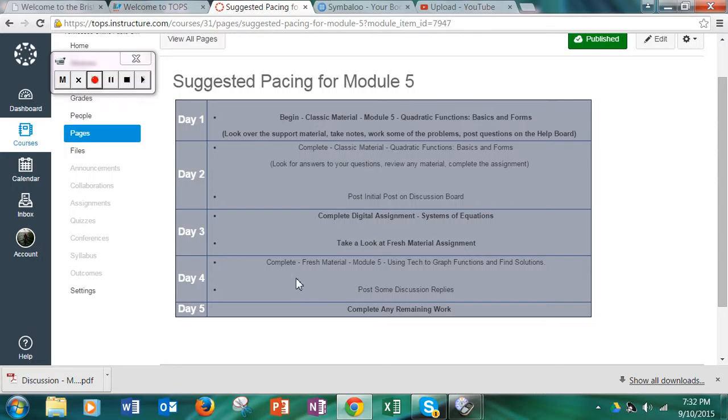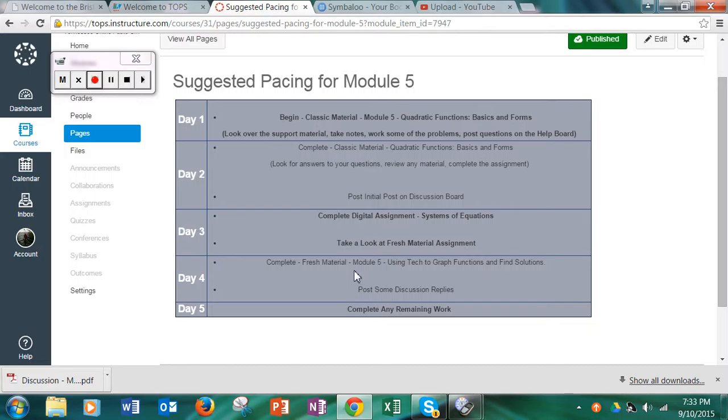And then day 4, your fresh material. That's the new material that you're going to experience for the first time this week. Fresh material again is only 5% of your grade. It's not a high percentage on purpose, but the biggest thing is you're supposed to show your work.